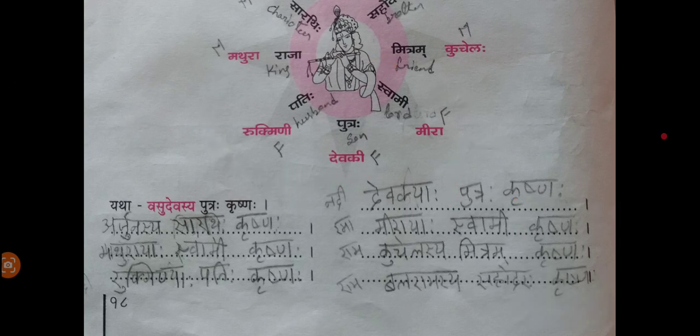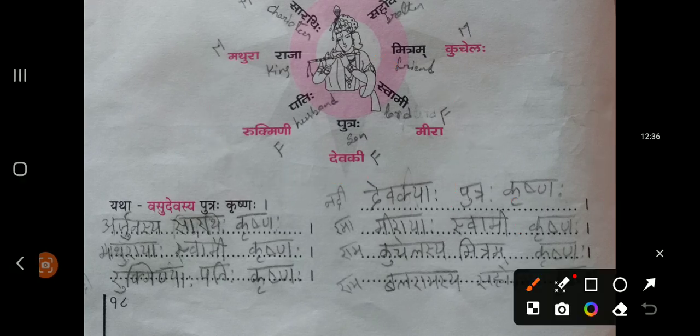I'll give you answers now. Vasudevasya Putraha Krishnaha. Arjunasya Saratihi Krishnaha. Madhurayaha Swami Krishnaha. Rukminyaha Patihi Krishnaha. Devakyaha Putraha Krishnaha.